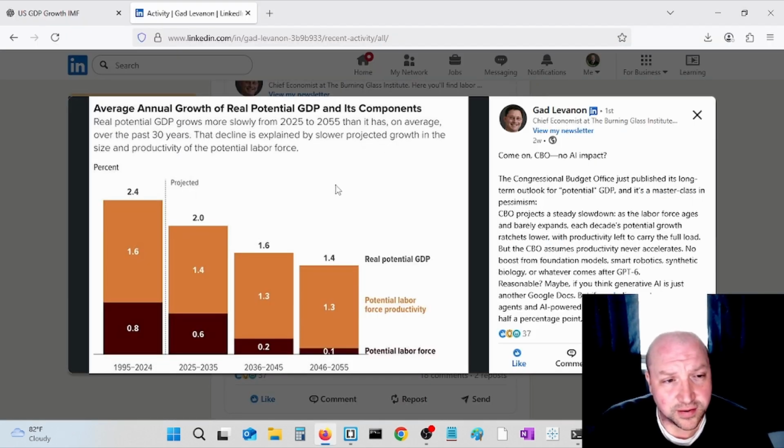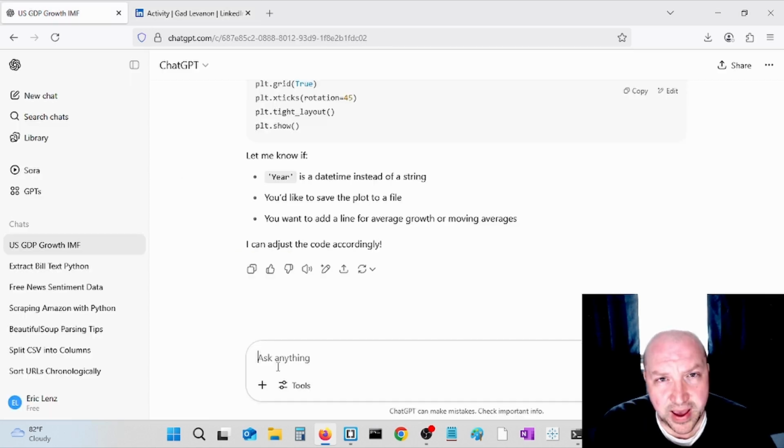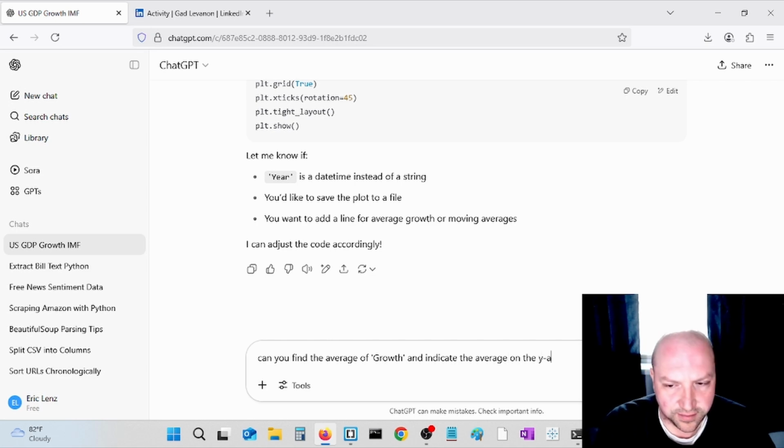So if we take a look at this, they think that GDP growth is going to decline over time. I wonder if we can look at past GDP growth averages and determine if GDP growth has in fact declined over time. Let's first find the average, and then maybe we can calculate some moving averages and see just exactly how much it has declined, if it hasn't in fact declined. So I'm going to ask ChatGPT, can you find the average of growth and indicate the average on the y-axis?